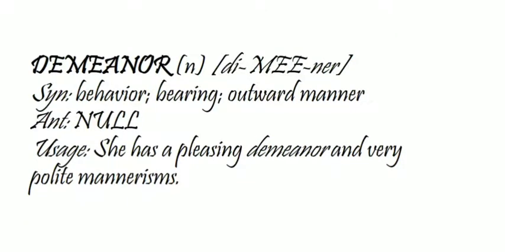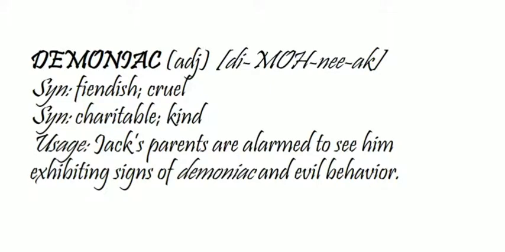Demeanor is a way of expressing behavior, an outward manner, the way we express our ideas in our regular days. She has a pleasant demeanor and is very polite. Mannerism is a behavior, and demeanor is also behavior, which shows our outward manner. Demonic is an adjective which comes from the word demon, and it means cruel, fiendish.